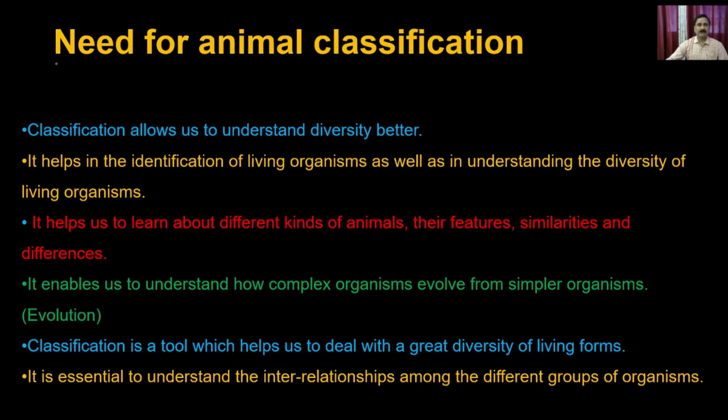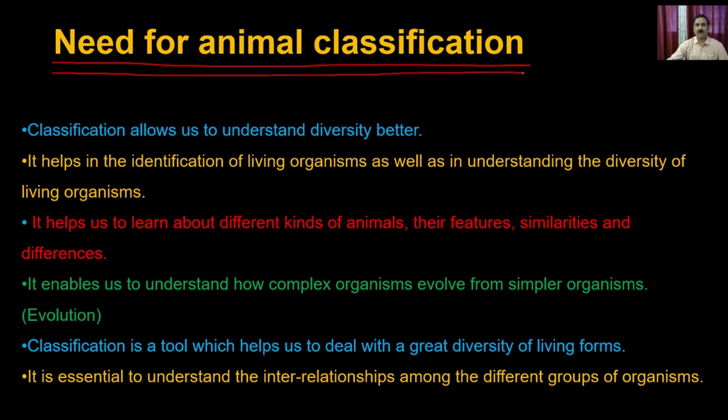So there is a need for animal classification, and that need itself is going to give you the idea about the advantage. The first is that classification allows us to understand the diversity better. If you classify the animals, then only will you be able to understand how they are diverse and have different types of properties.